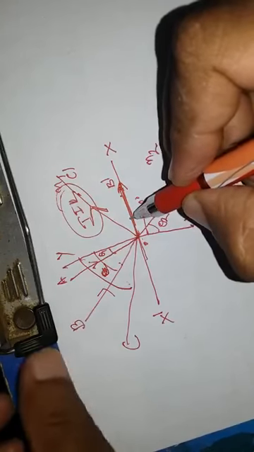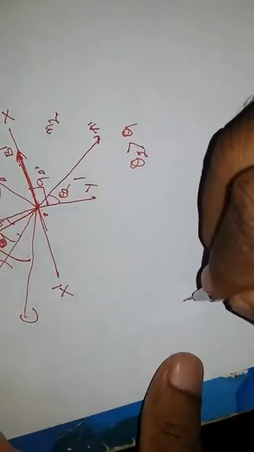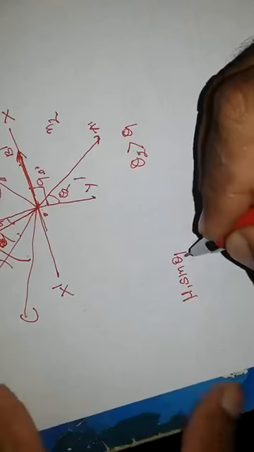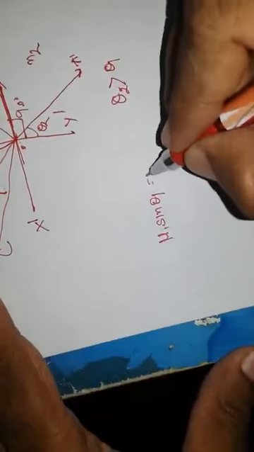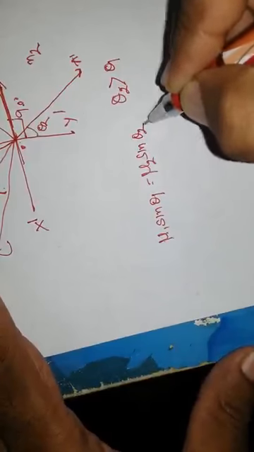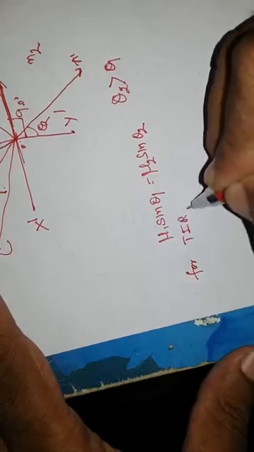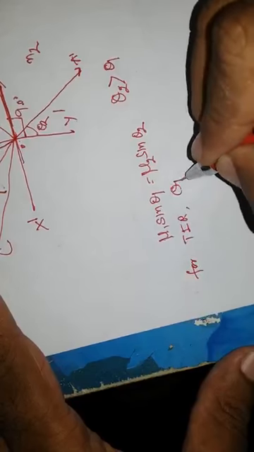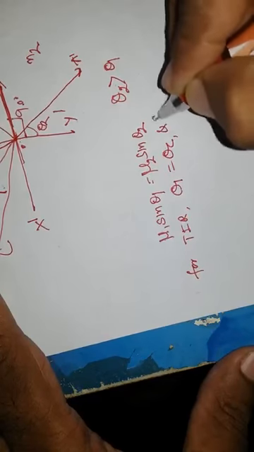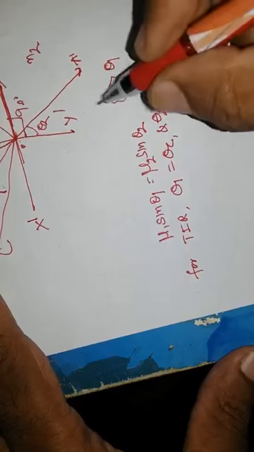In this condition, we can apply Snell's law. Snell's law is, you can write it, mu 1 sine theta 1 is equal to mu 2 sine theta 2. For total internal reflection, theta 1 becomes equal to theta C, and theta 2 becomes equal to 90 degree, as I showed in the figure.